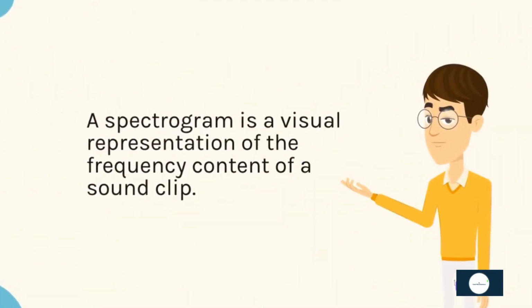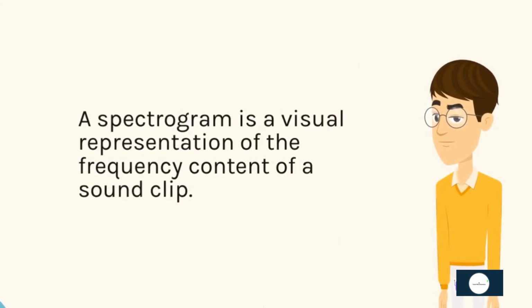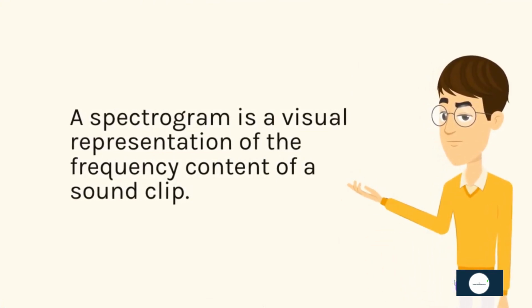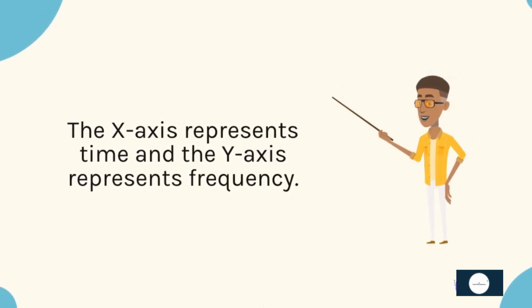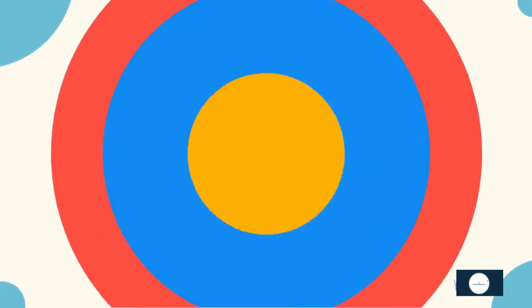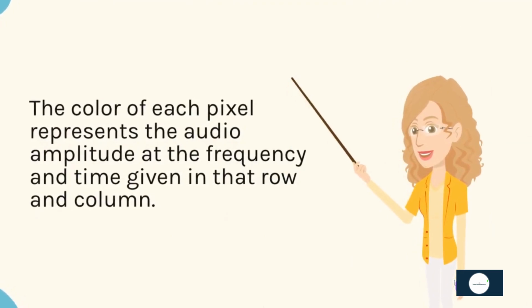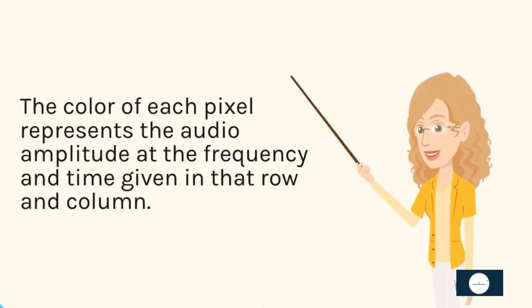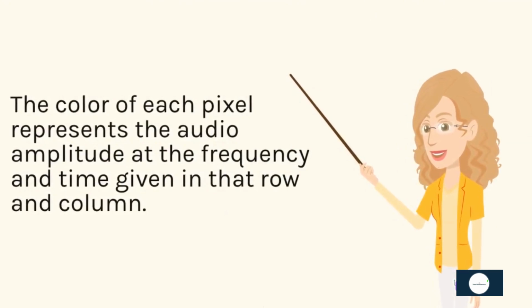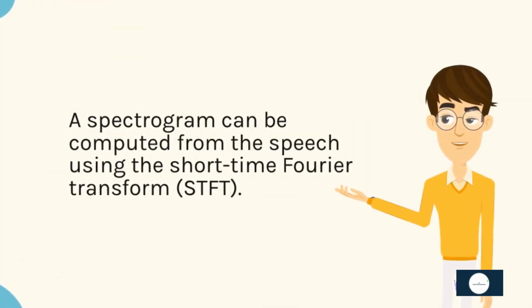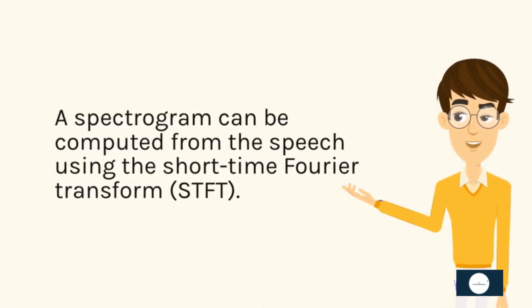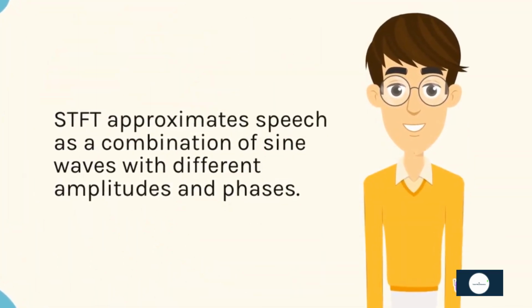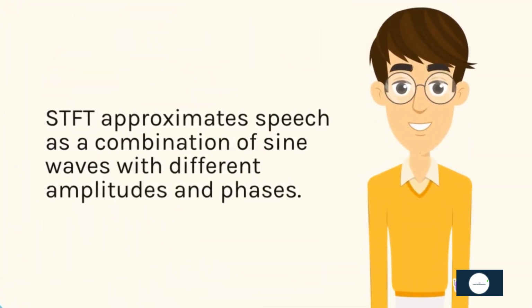A spectrogram is a visual representation of the frequency content of a sound clip. The x-axis represents time and the y-axis represents frequency. The color of each pixel represents the audio amplitude of the frequency and time given in that row and column. The spectrogram can be computed from the speech using the short-time Fourier transform, STFT. STFT approximates speech as a combination of sine waves with different amplitudes and phases.